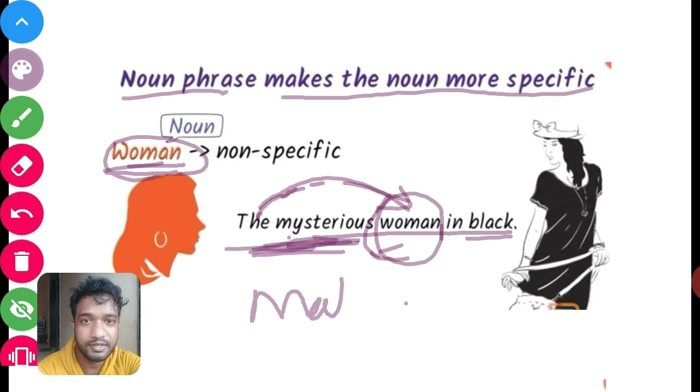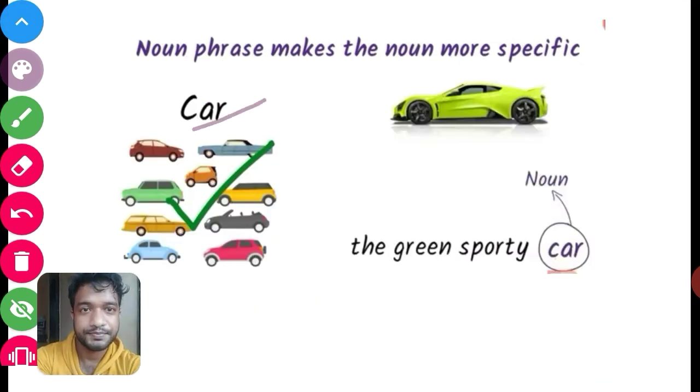Let's see another example. If I say car, then we will think about any car in general. If I say the gray spotty car, you can see the same word car.